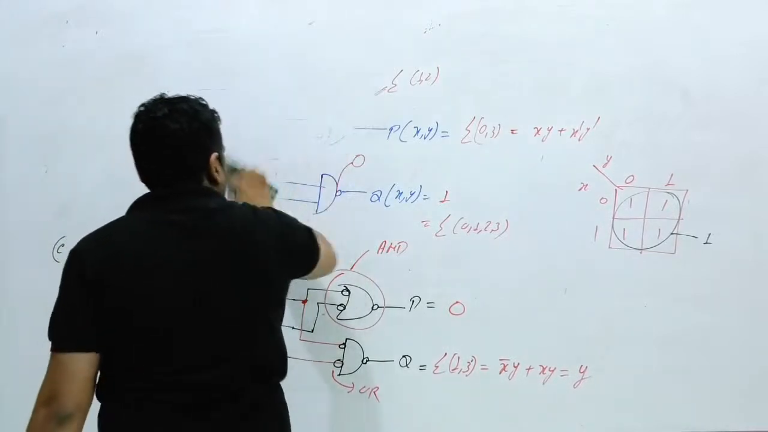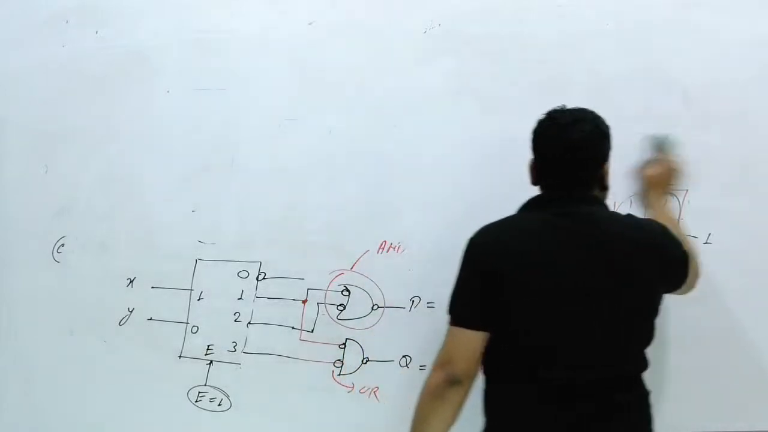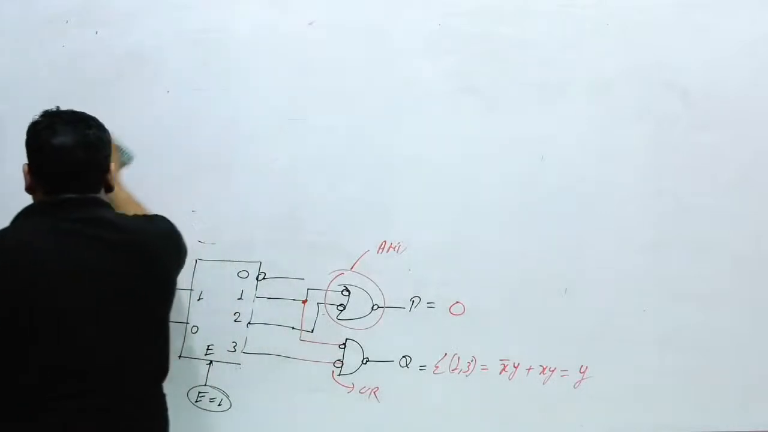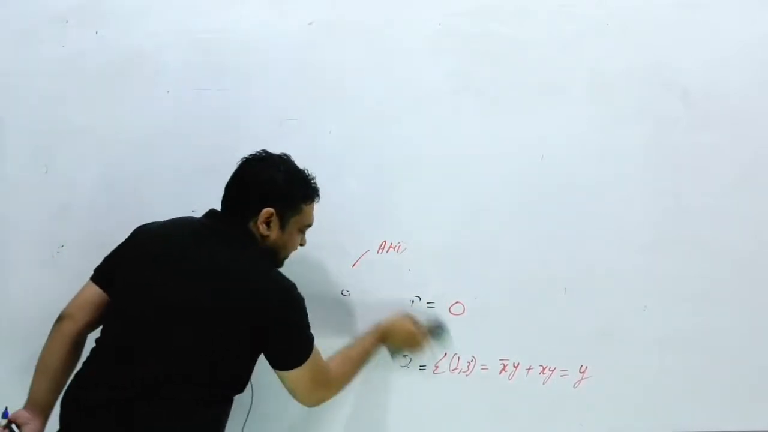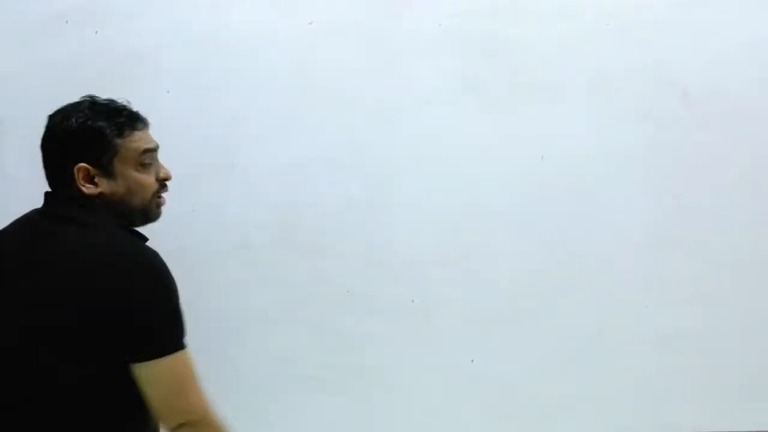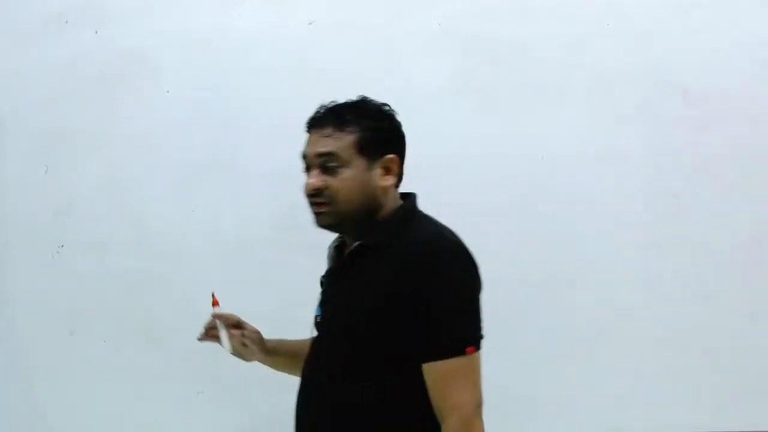Okay, now the next. Now I am going to consider the modified version of the decoder. Okay, now the modified version of the decoder. Can anybody say what the modified version of the decoder is? Anybody can say? What is the modified version of the decoder? The name of that circuit.